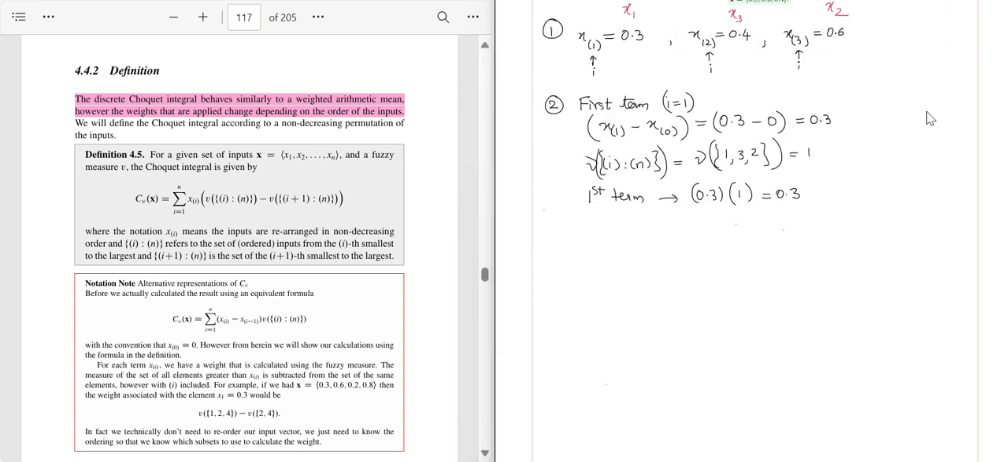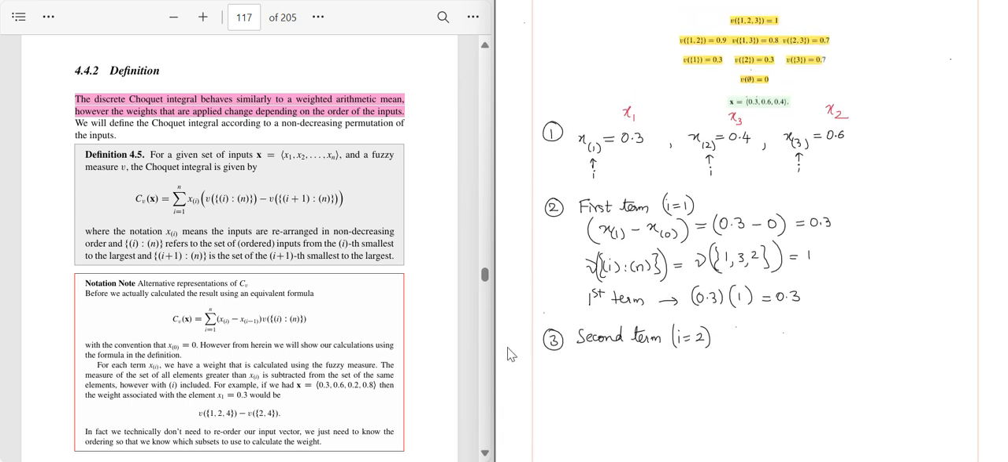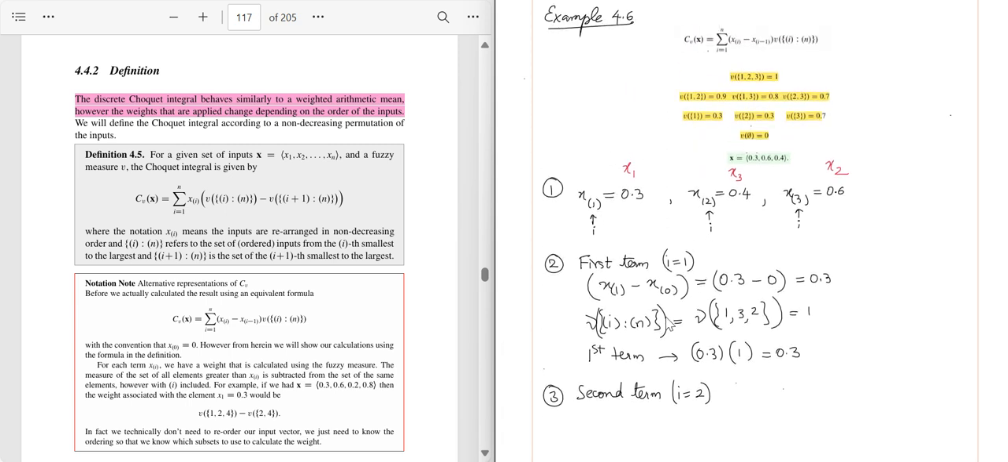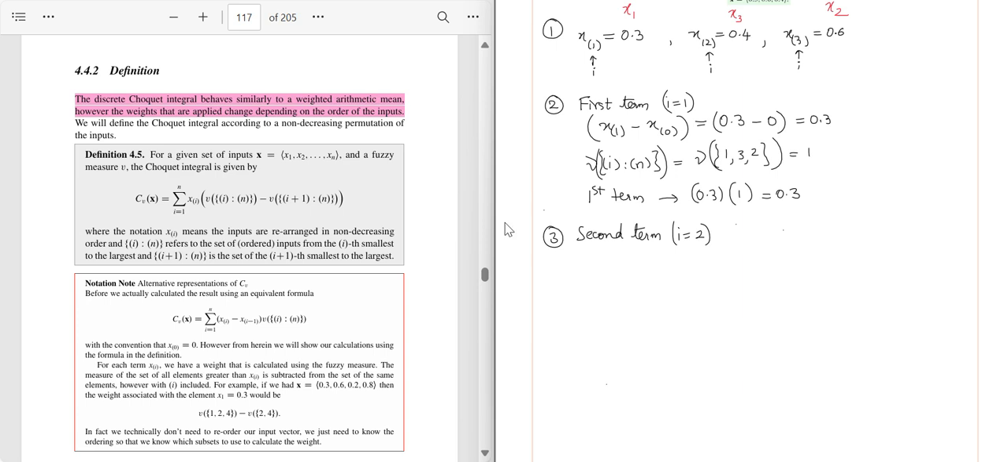Now let us develop the second term. In this case, I will be equal to 2. As per the formula, it is xi minus xi minus 1. So xi here becomes x of 2, and xi minus 1 is x of 1. Now x of 2 after rearranging is 0.4, and x of 1 is 0.3, so 0.4 minus 0.3 is 0.1.